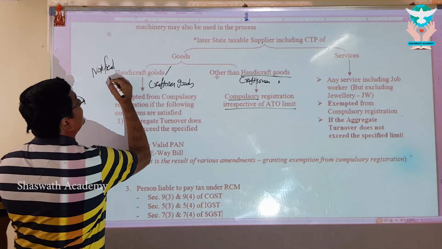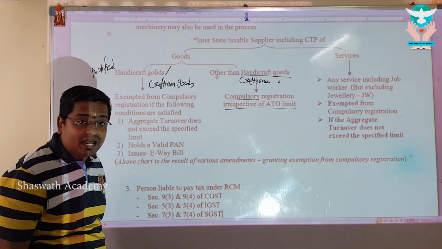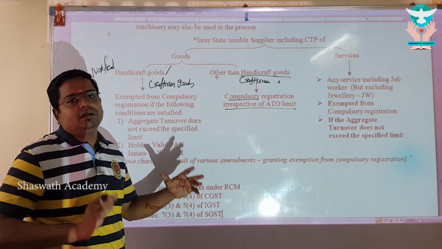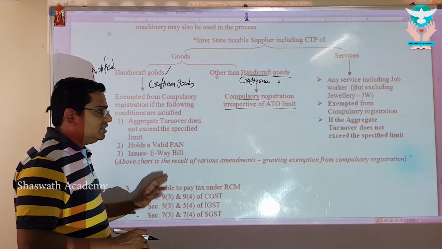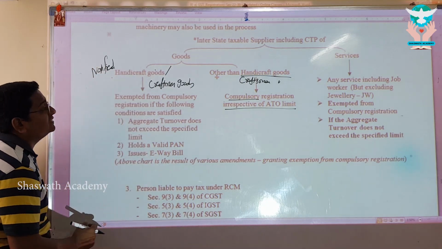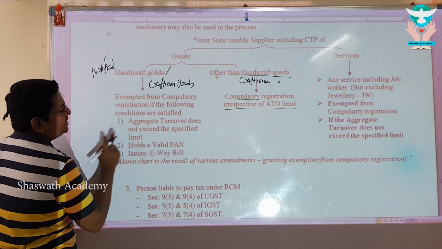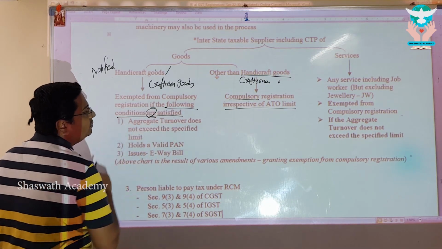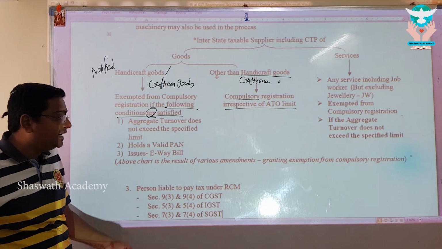Sir, what if it is craftsman, notified craftsman and handicraft goods? Subject to the following condition, it is relaxed up to 20 lakhs. If any of this one condition is not satisfied, again compulsory registration will come. What are all those conditions, my dear? Look at this. Exempt from compulsory registration if the following conditions are satisfied, plural, all the conditions need to be satisfied. And have a look at this.